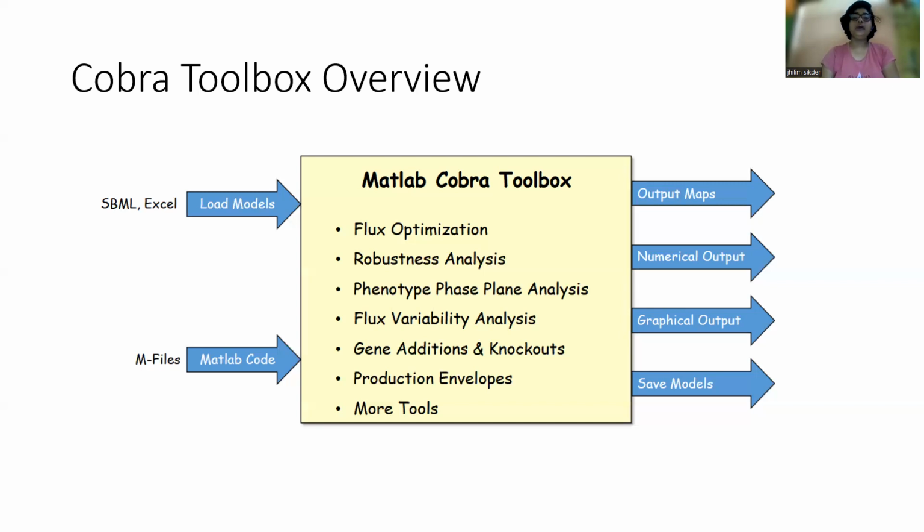After uploading these files, we can do flux optimization, robustness analysis, phenotype phase plane analysis, flux variability analysis, gene additions and knockouts, and production envelopes, and many more tools. After uploading the file and analyzing it with these tools, we can get several types of outputs. We can get numerical outputs, output maps, graphical outputs, and saved models.